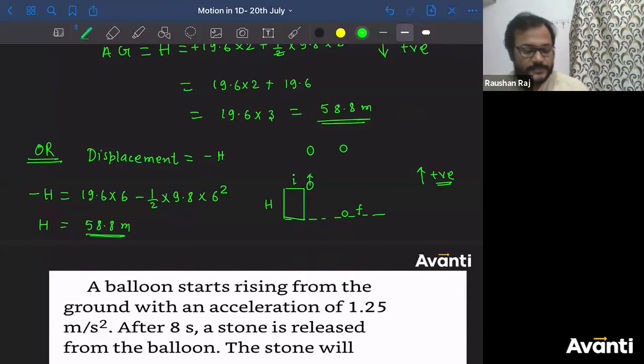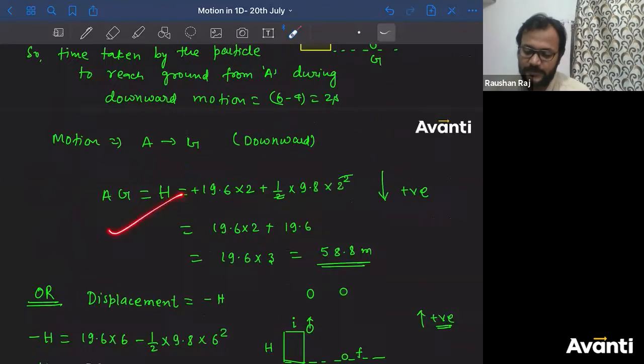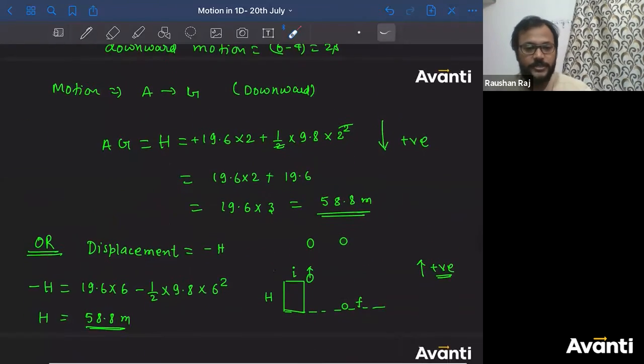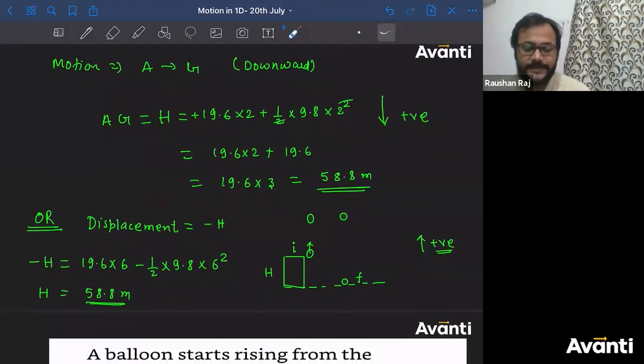Guys, did you understand this approach? बच्चा लोग, did you understand this approach? The second approach. आसान है ना? You can use this approach आराम से. But you should also understand these things. You should know how to decode the motion into two different parts. Okay? Sometimes you will require those things. That is why initially I have given you how to solve in this way.